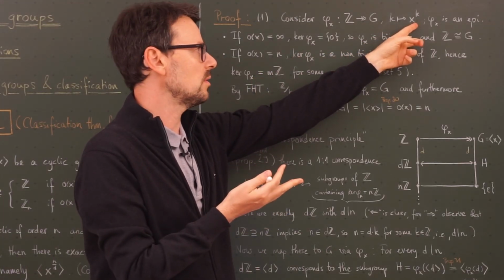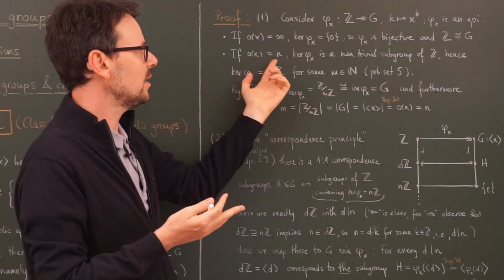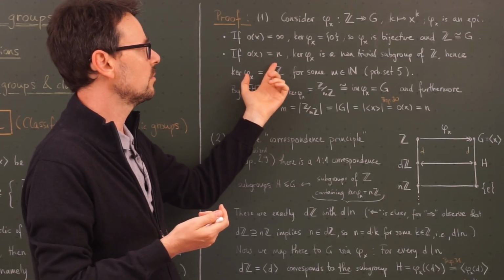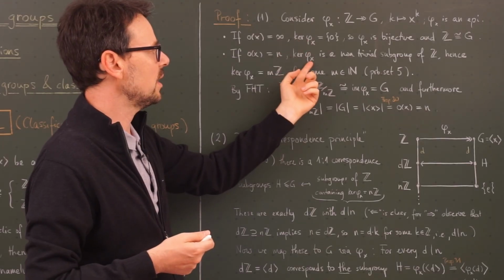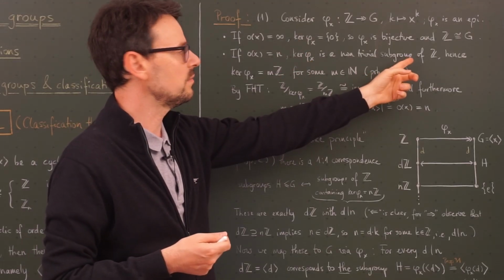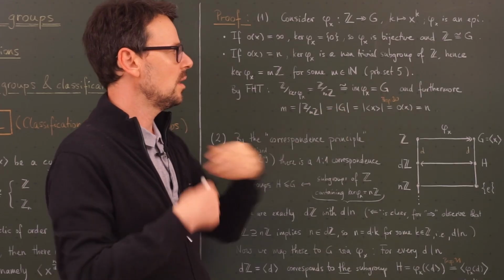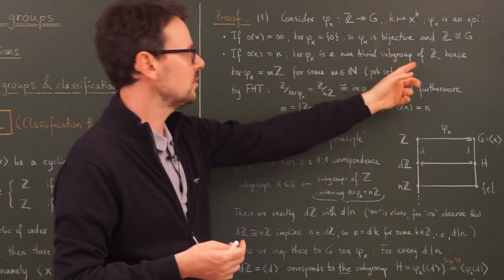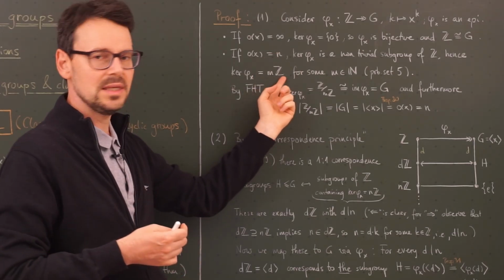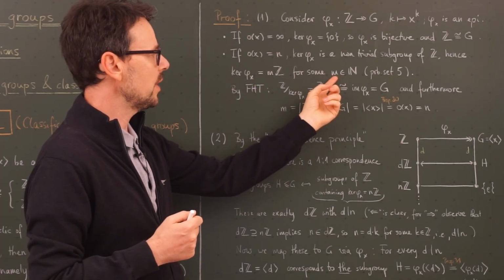Okay, now if the order is finite, n, then x to the n is the identity by definition of the order. So this n lies in the kernel, besides 0 of course. So the kernel in this case is a non-trivial subgroup of the integers. Now we use our knowledge of the integers. Every subgroup of the integers is of the form mZ for some natural number m.